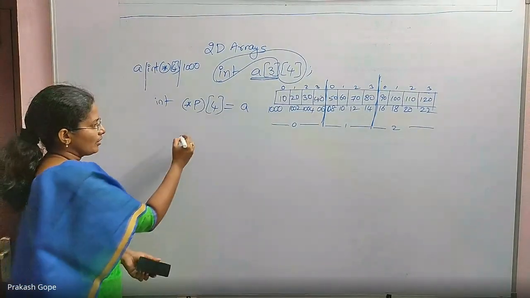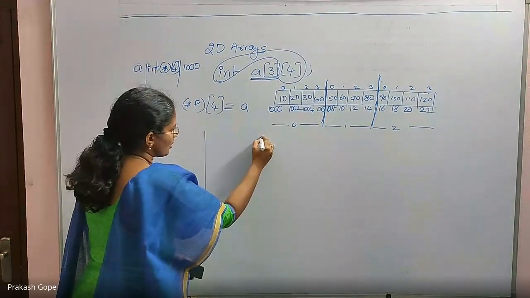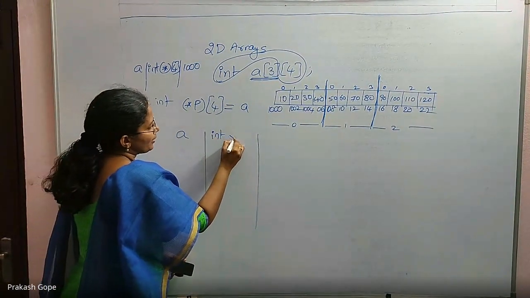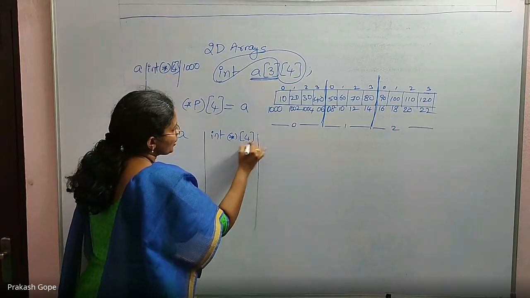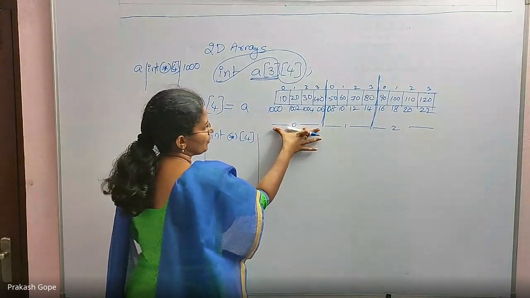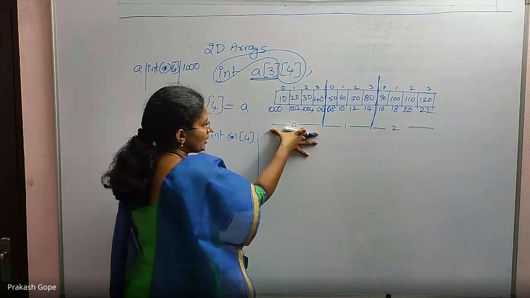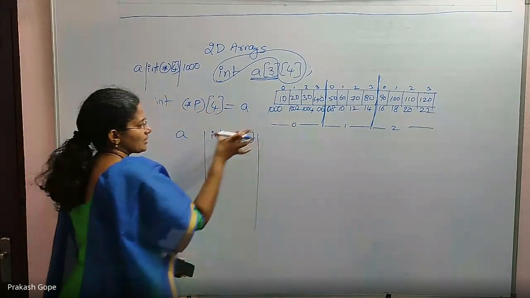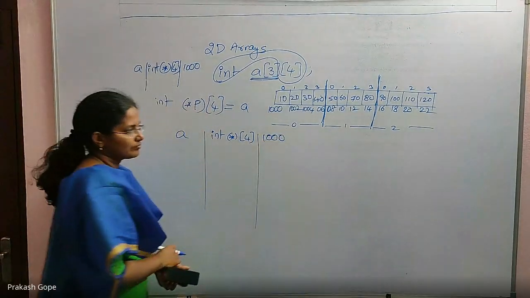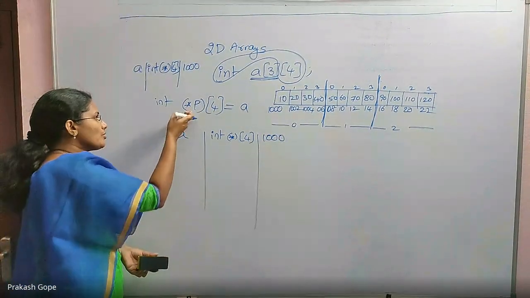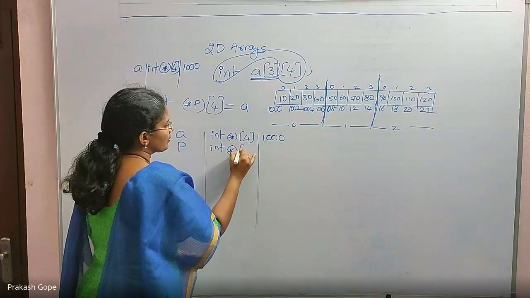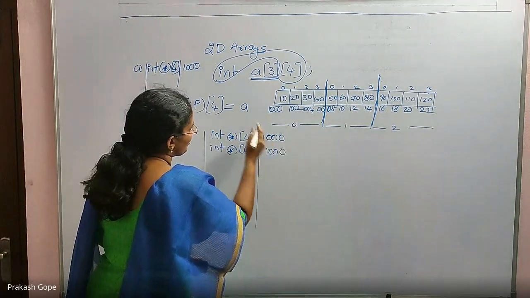Fine? Right. So I'm writing the expressions again. First, when I say A, it is a pointer to an integer array of size 4, because A is the array name, which indicates the address of the first element of the array. There are only 3 elements. The first element is an integer array of size 4, and its address is 1000. P is also of the same type, that's why I could assign. P is pointing to the same thing because the assignment was done.